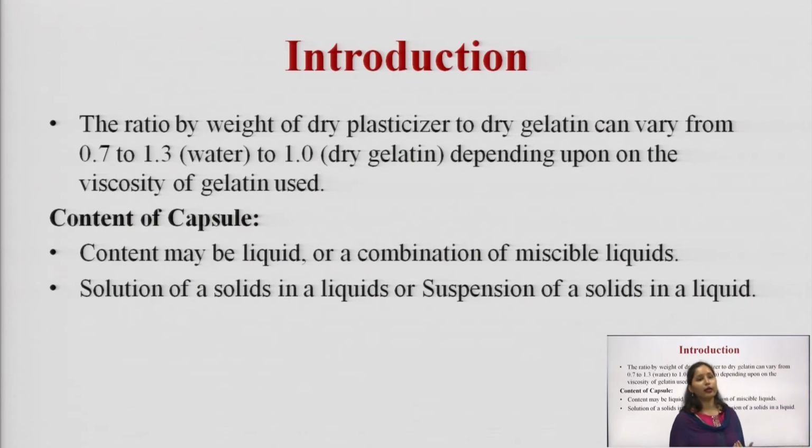Next, content of the capsules, what we are going to fill in this soft gelatin capsule. As I already discussed, in the soft gelatin capsule we have the advantage of filling liquid or semi solid dosage forms. Content may be a liquid or a combination of miscible liquids. We can also incorporate solutions of solids in a liquid or suspension of solids in a liquid.